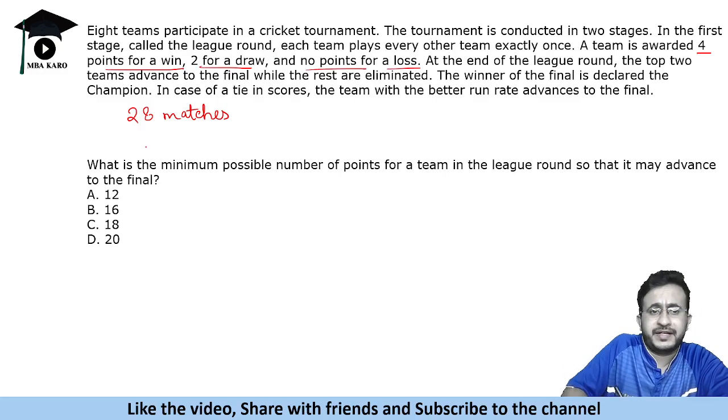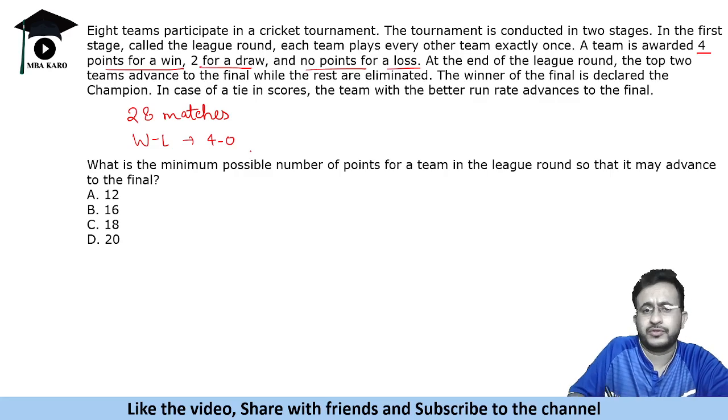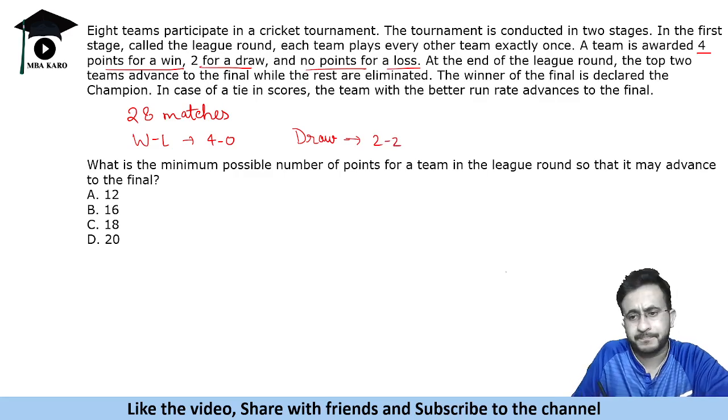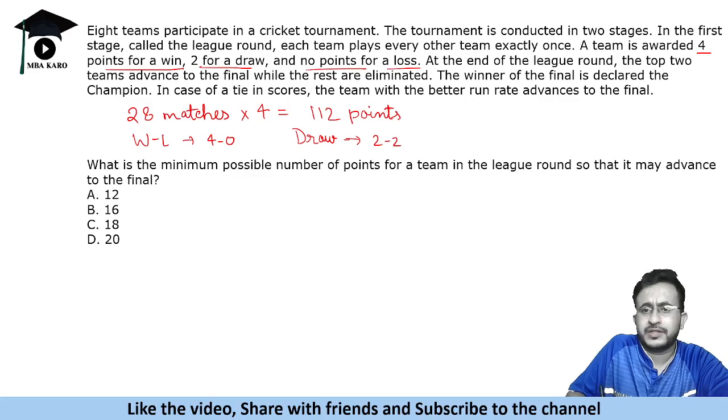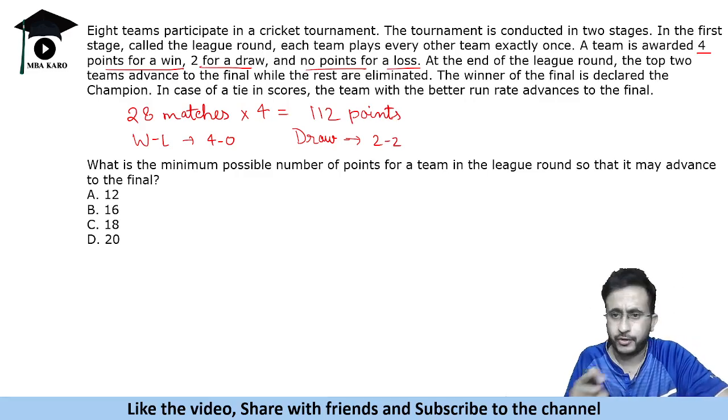So if it is a win-loss game, you will have 4-0, total 4 points distributed. If it is a draw game, then it will be 2 points each, total 4 points. No matter it is a win-loss game or a draw game.